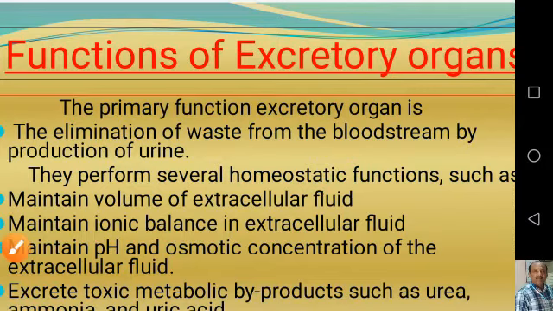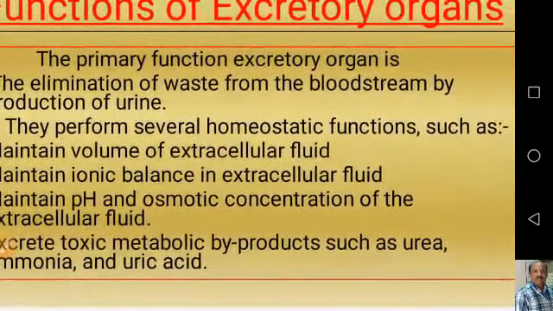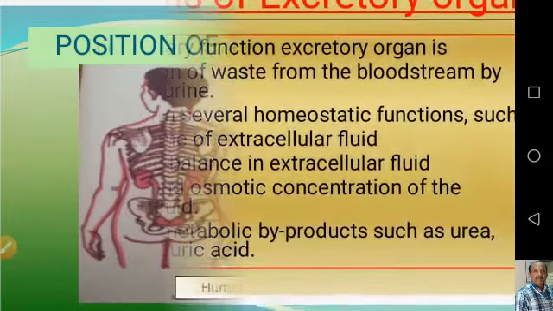These are all additional functions of the excretory organs, and they excrete toxic metabolic byproducts such as urea, ammonia and uric acid. This is of course their main function.